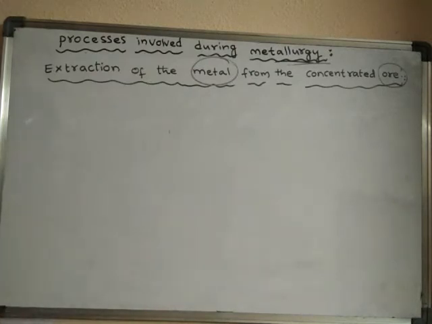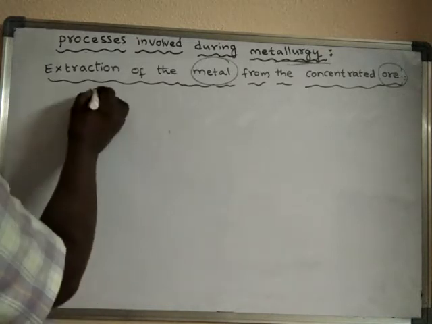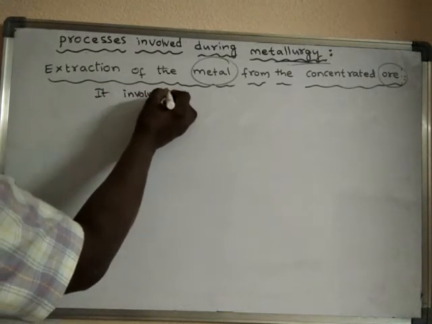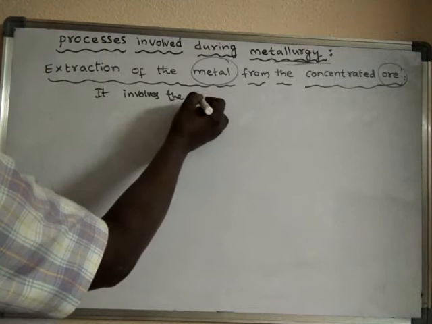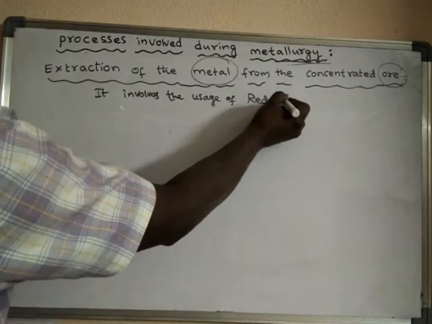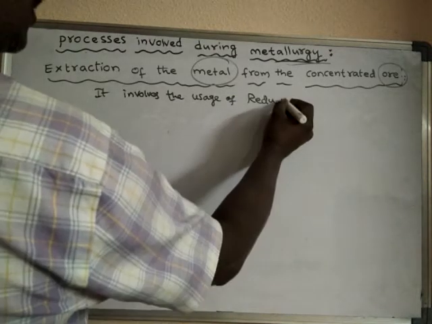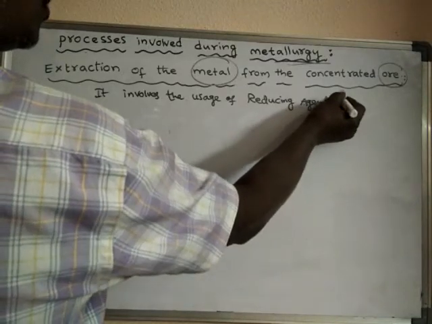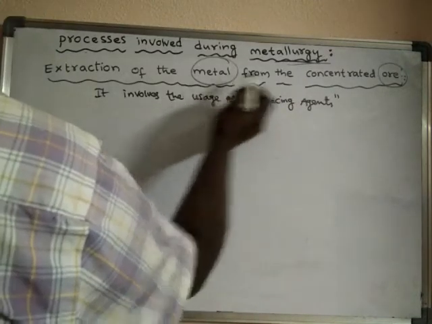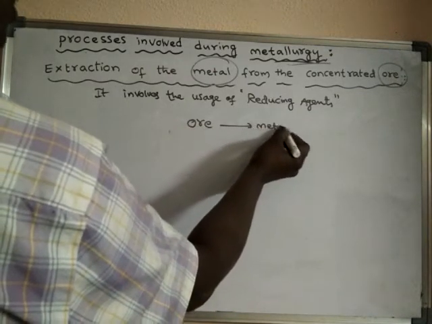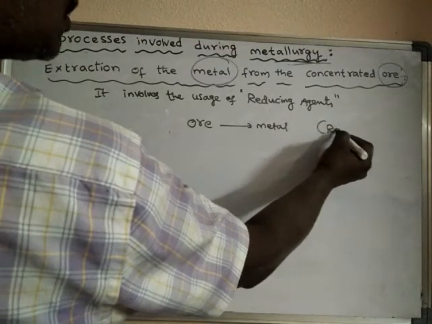Actually this process involves the usage of substances known as reducing agents. The conversion of ore into metal is nothing but a reduction process.